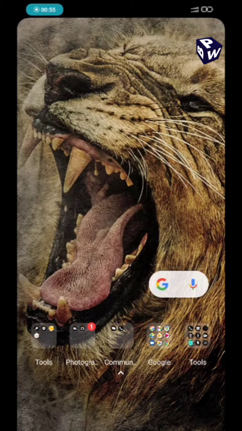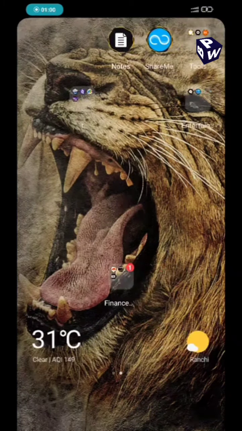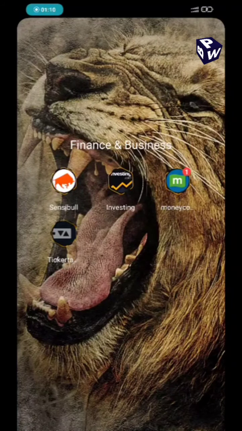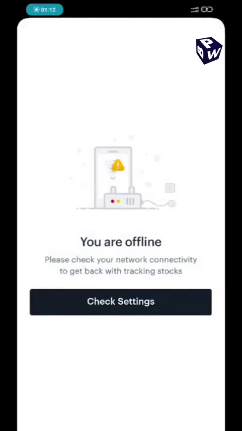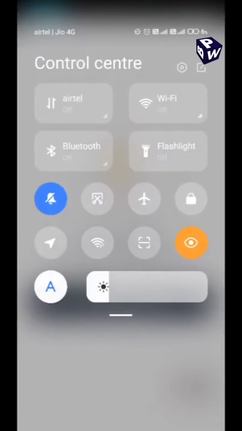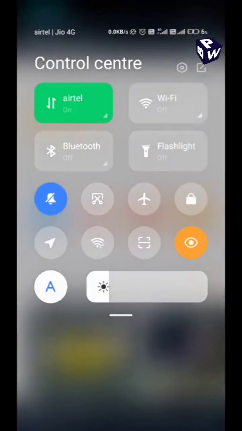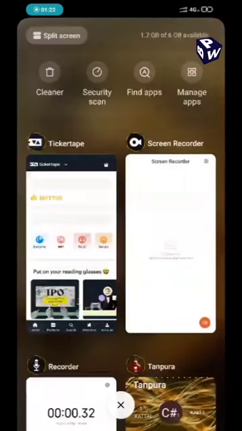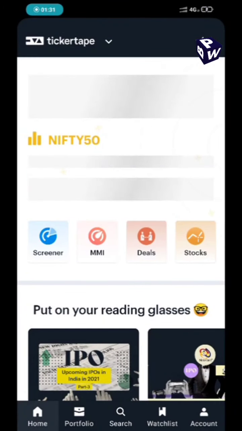So to play this game, you all have to download an app called Ticker Tape, which you can download from Google Store. So let us see. मेरे पास ये app downloaded है. So let's open this app. Oh, my internet is off. So let us on. So yes, that's how this app starts.